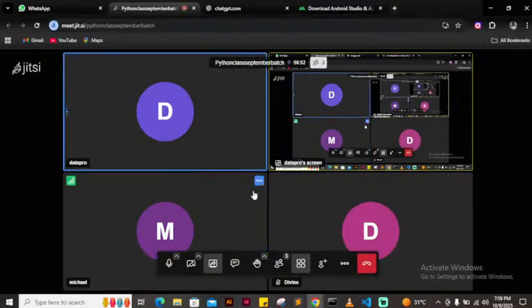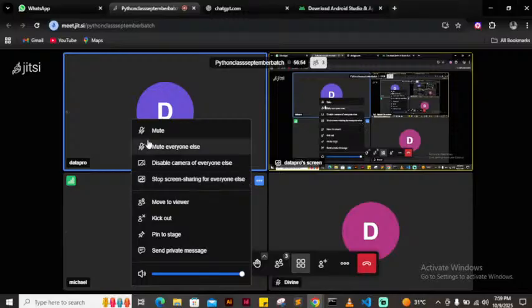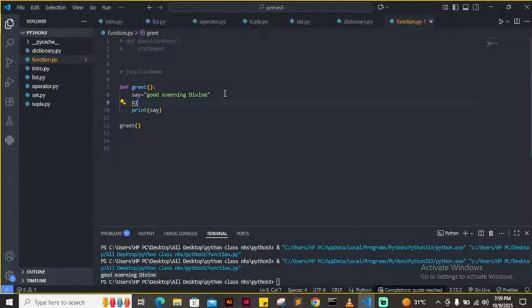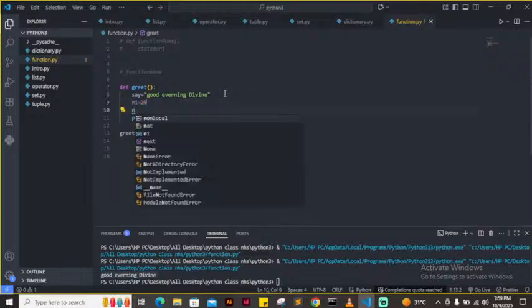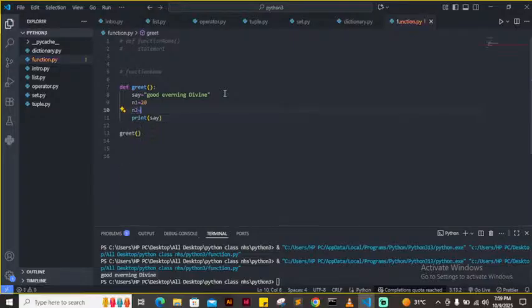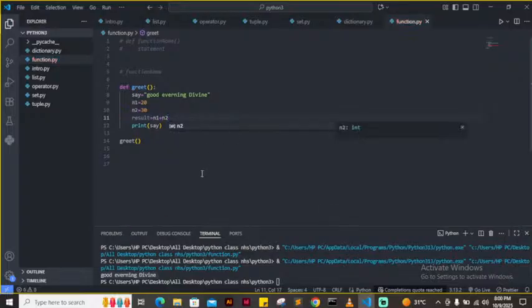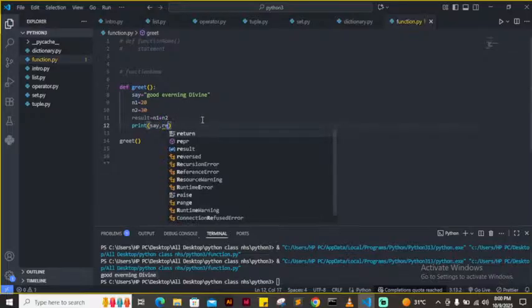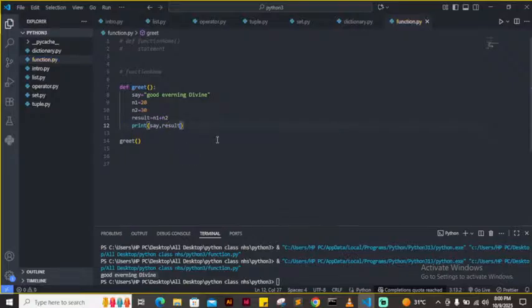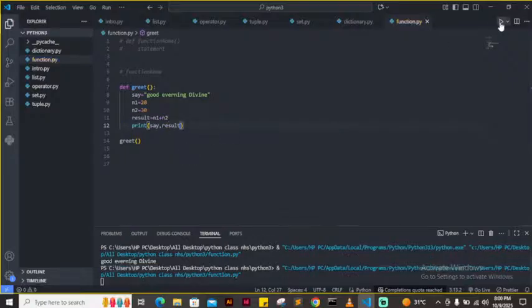Now, it's not that I can carry just only that. I can pass in multiple statements inside. I can pass multiple statements: n1 is equal to 30, n2 is equal to 20, result is n1 plus n2. Then inside this place, I pass in the result. Now, something will happen here. The result is what? My result, Abby. Pass result there. If I run it, let's see what's going to happen.